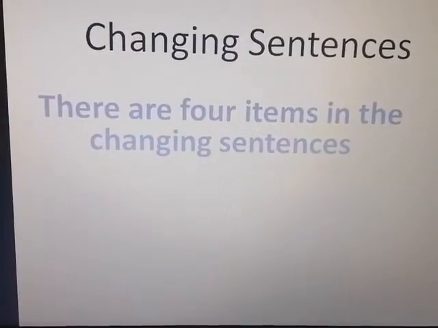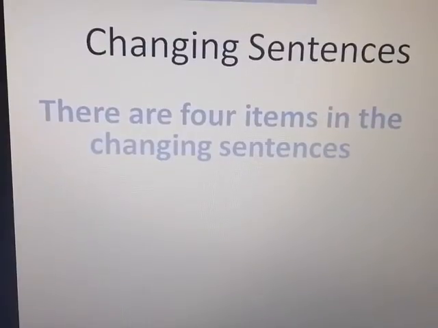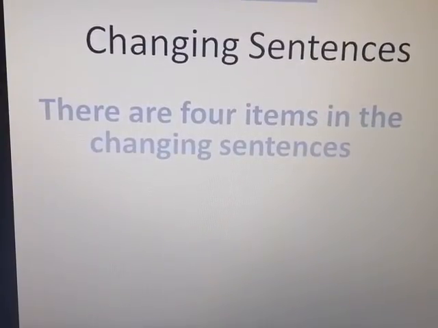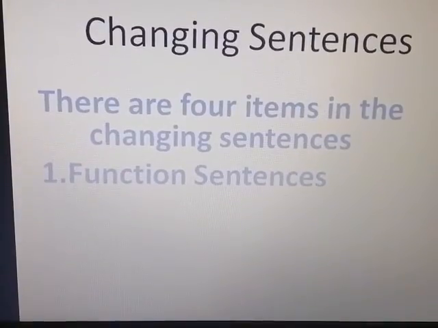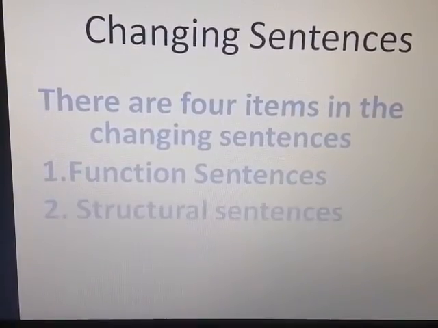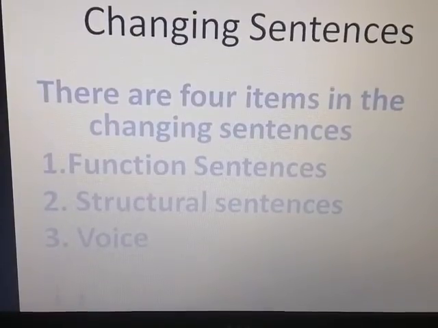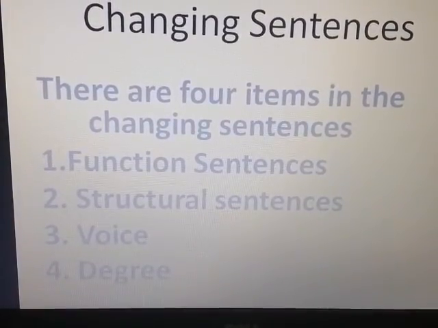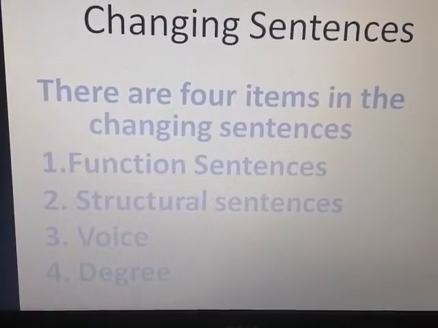Okay, in changing sentences there are four items. These are functional sentences, structural sentences, voice, and degree. These four types of items are in the grammar of changing sentences.